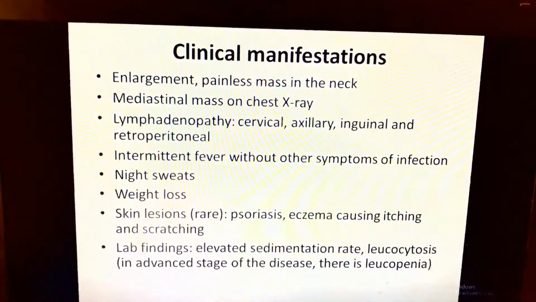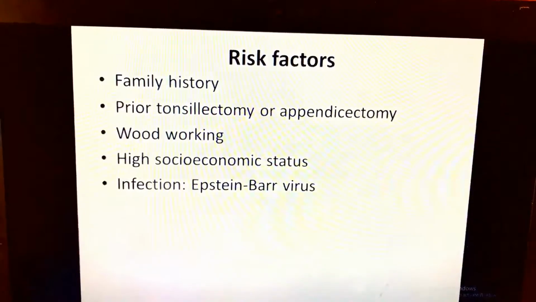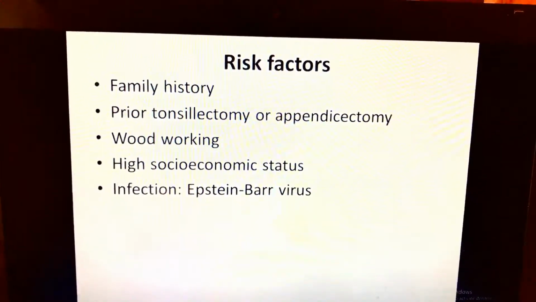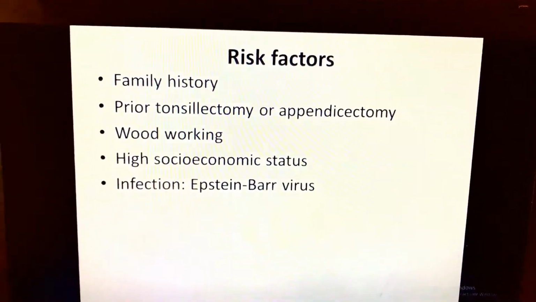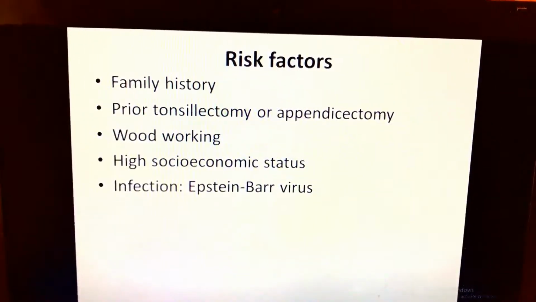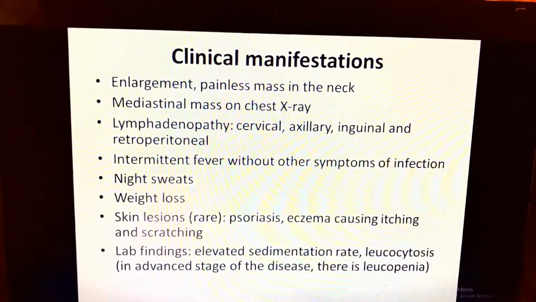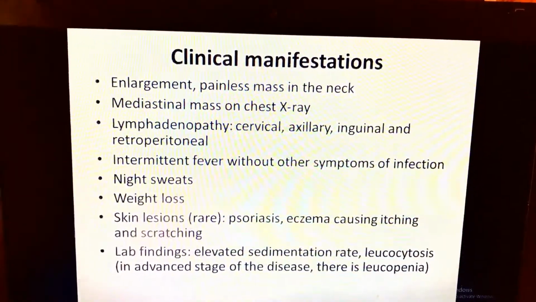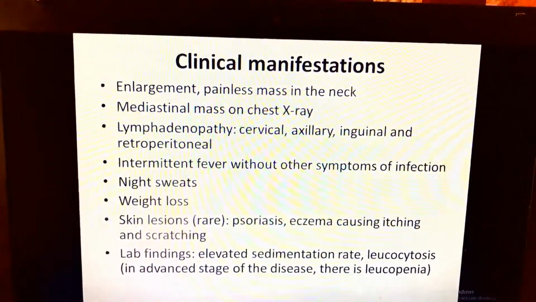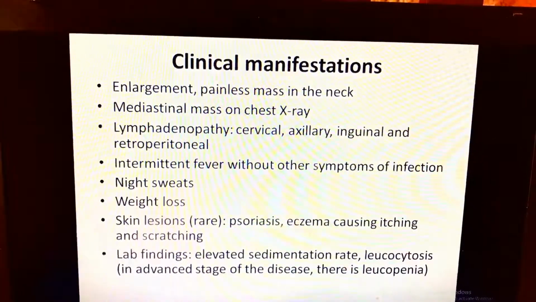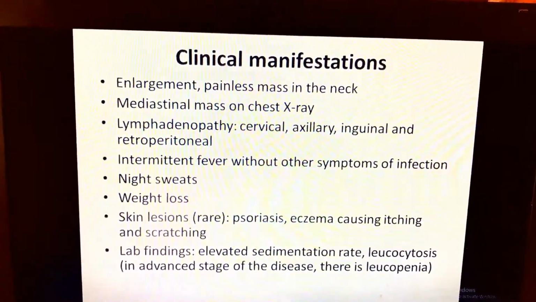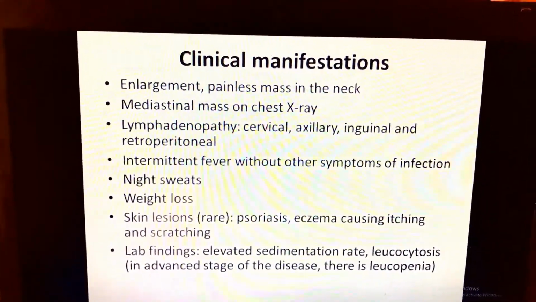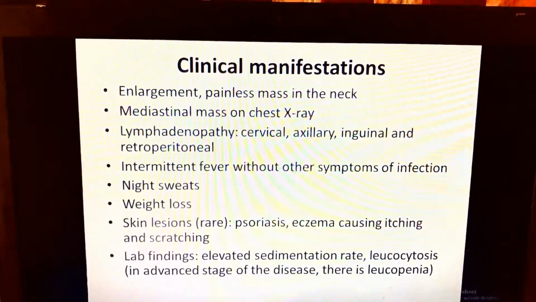Now, the risk factors: family history, prior tonsillectomy, also a high socioeconomic status, and infection. Manifestation: we have an enlargement, painless mass in the neck, mediastinal mass on chest X-ray, lymphadenopathy, intermittent fever, night sweats, weight loss, skin lesion.